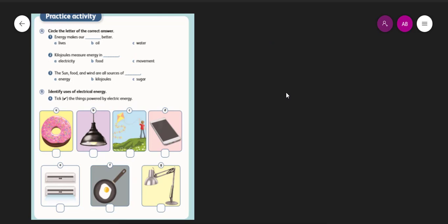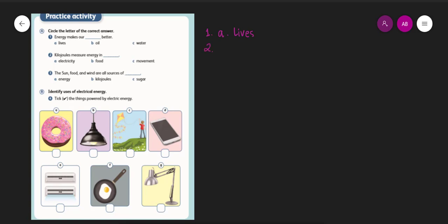Okay, kids, right now we move to practice activity page 146. Okay, now on to the question. Number A, circle the letter of the correct answer. Number 1, energy makes our better. Okay, of course, the answer will be number 1 is A, life.